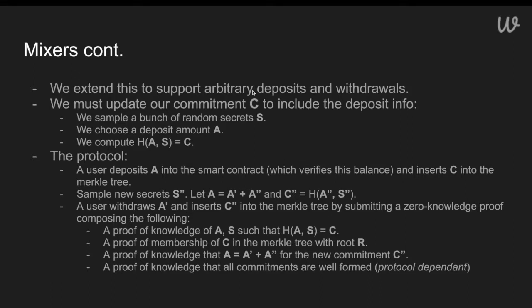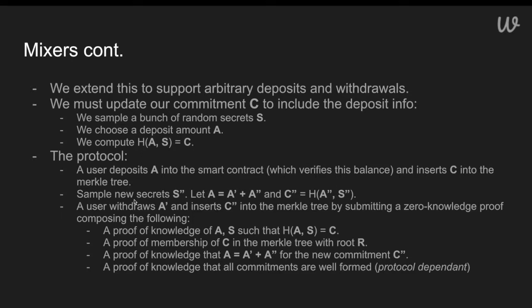We can do so by making our commitment slightly more complex. So we might still sample a bunch of secrets, but we might now choose a deposit amount, call it A, and then take the hash of that, and that'll become our commitment that we put in the tree. Now the protocol will look like, we'll deposit A amount of tokens into the contract, which will verify our balance, and we'll insert C into the Merkle tree.